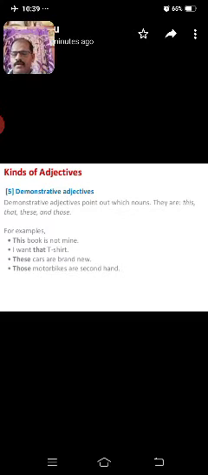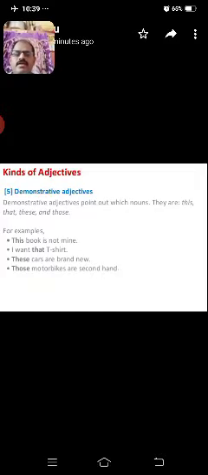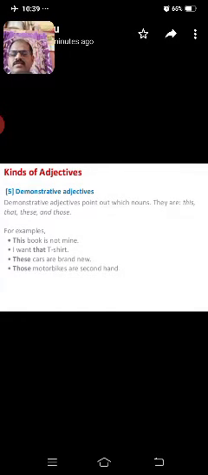Next, demonstrative adjectives. Demonstrative adjectives point out which nouns. They are this, that, these, and those. For example, this book is not mine.